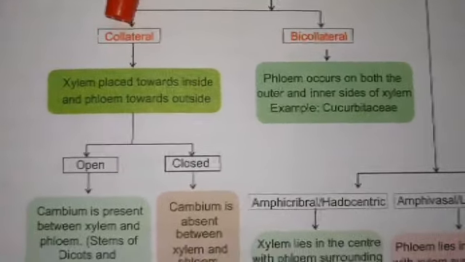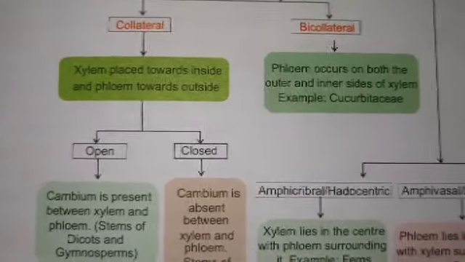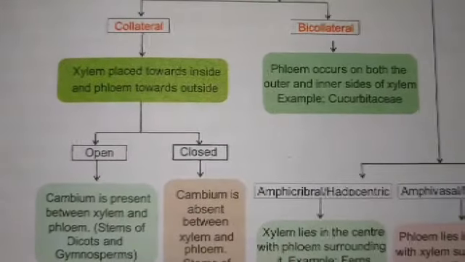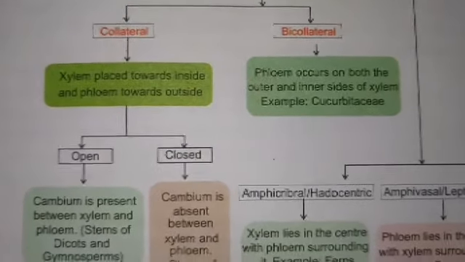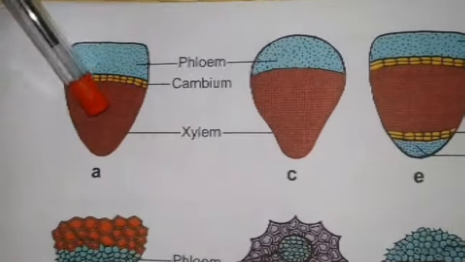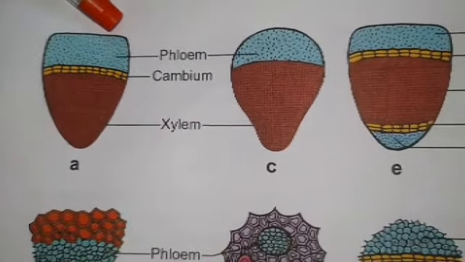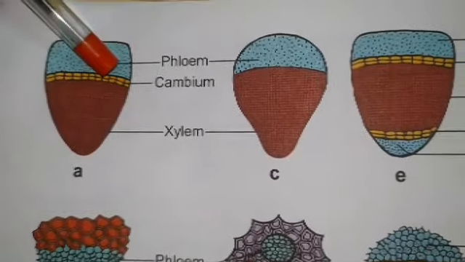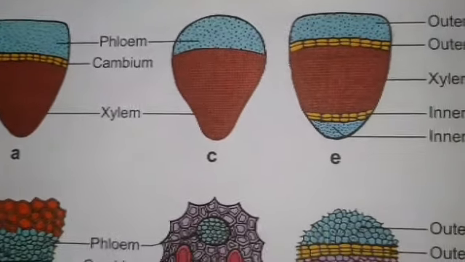The collateral vascular bundle. In a collateral vascular bundle, the xylem is present towards the inside and the phloem is present towards the outside. The xylem is present towards the inner side and the phloem is present towards the outer side, which is called a collateral vascular bundle.